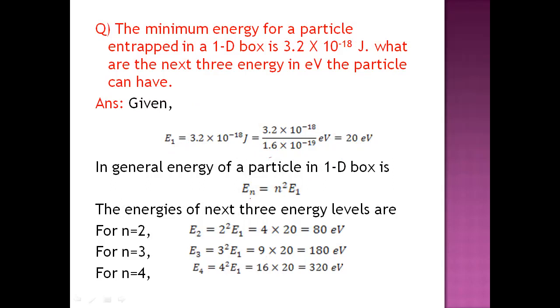As we had derived one general expression for the energy, that is En is equal to n square E1, and the E1 value they had given, they were asking you to find out the next 3 energy levels. That means n equal to 2, 3, and 4. Just substituting them in this general formula, you'll get the energies of the next 3 energy levels.